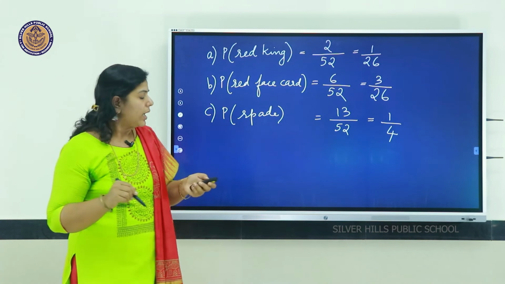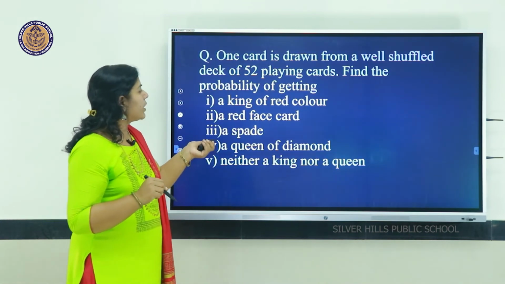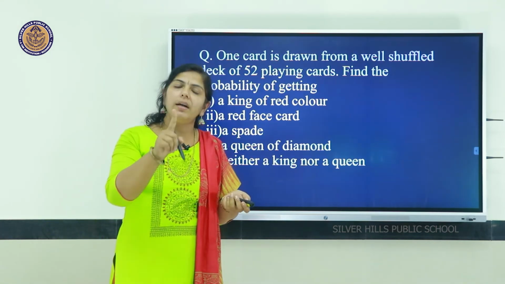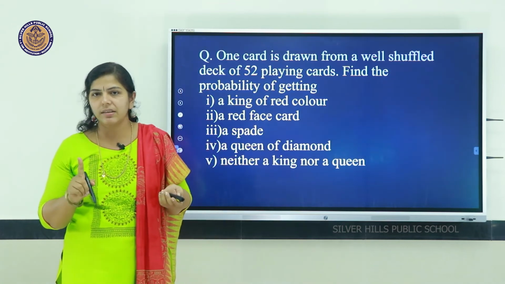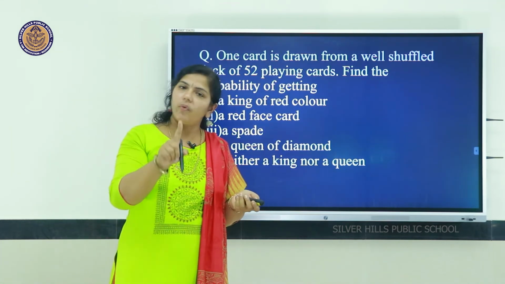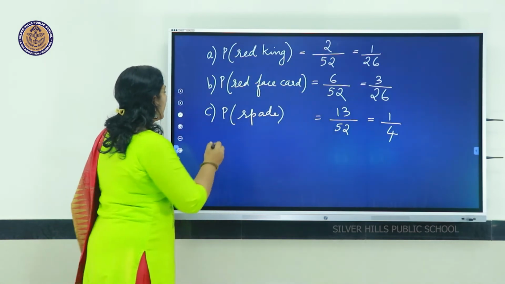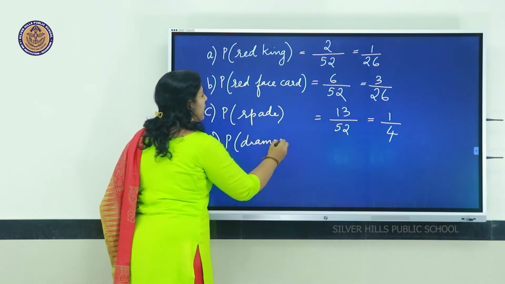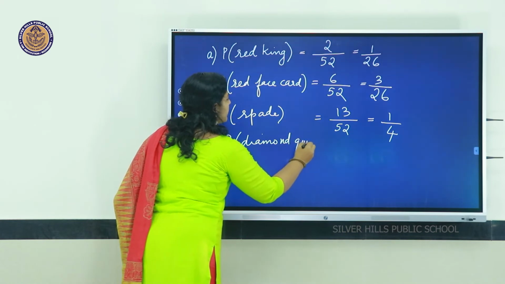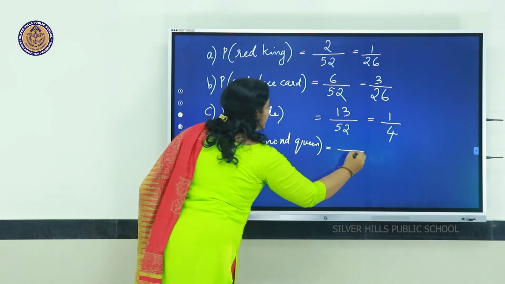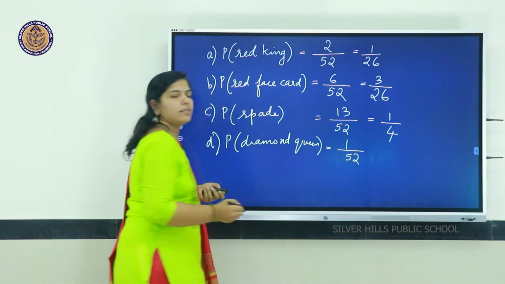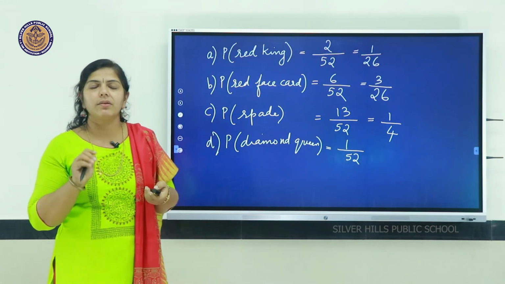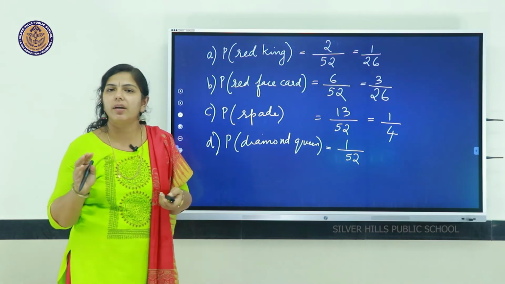Now, the next thing, probability of getting a queen of diamond. A diamond queen means only one diamond queen will be there in a pack, isn't it? Diamond queen only one, that is out of 52. What is the chance? Out of 52 only one chance is there, one card only with queen of diamond. That is the probability is 1 by 52.